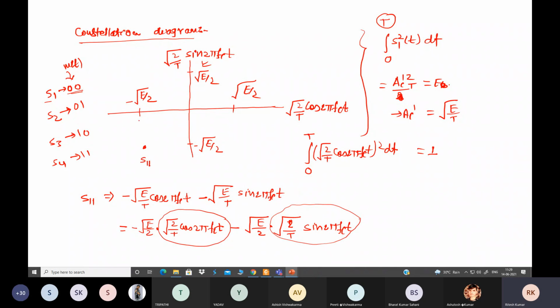Now you can see this corresponds to the value multiplied by root under 2 by T cos 2 pi fct, and this also corresponds to this into root under 2 by T. So this is our S11. Next is S2. This is S1. What is S2?